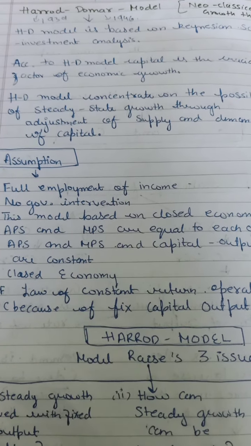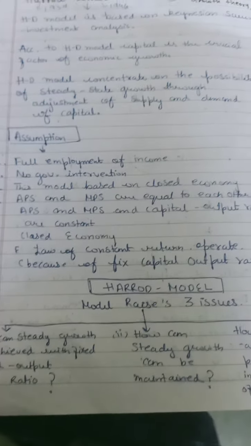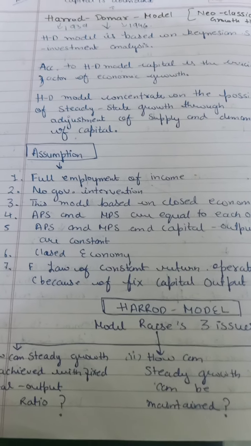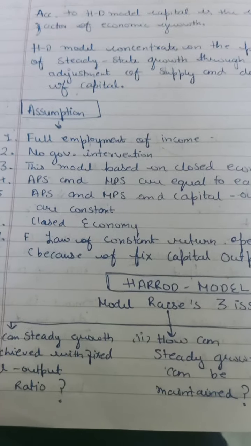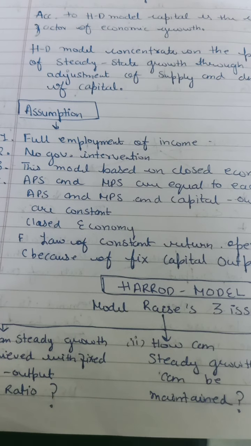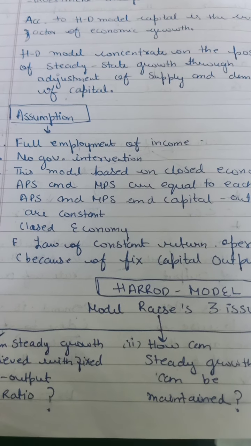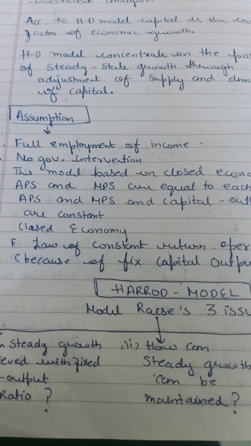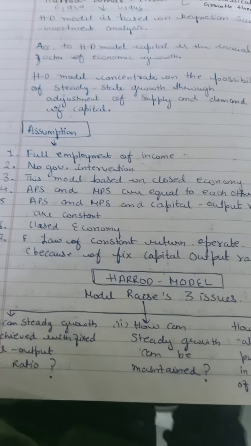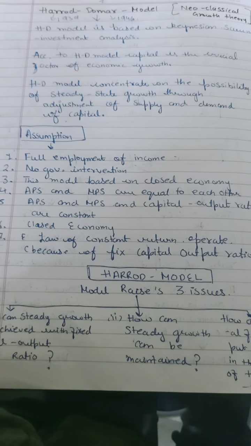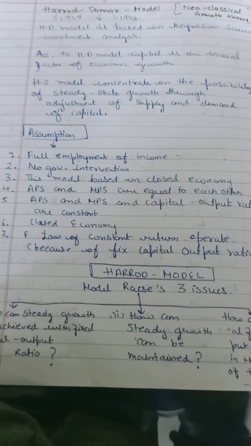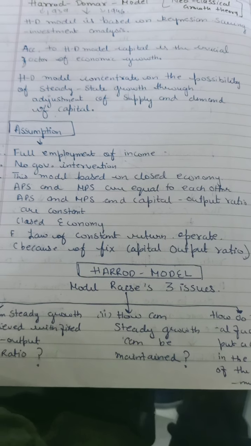There are some basic assumptions involved in it. In the Harrod-Domar model, there is the assumption of full employment of income, no government intervention, or laissez-faire policy. The model is based on a closed economy, where the average propensity to save and the marginal propensity to save are equal to each other.